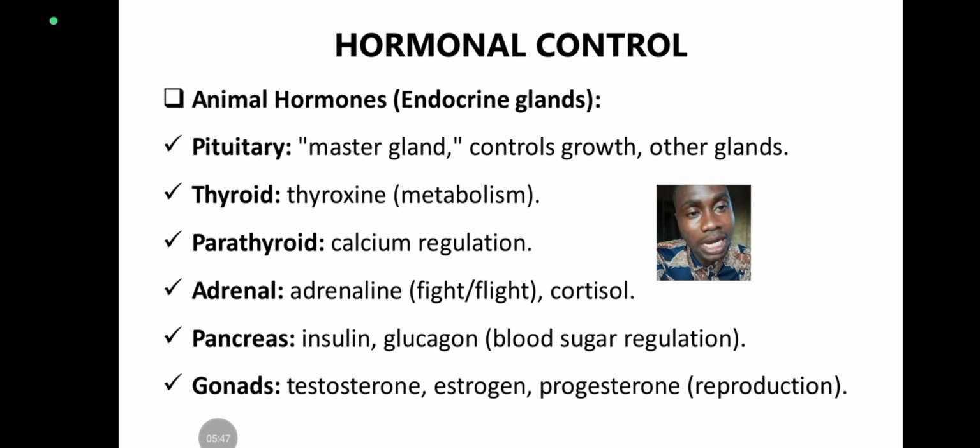You have the adrenal gland, and the adrenal gland produces the catecholamines, or the adrenal hormones. That's where you have adrenaline. It also produces cortisol. You have hormones like adrenocorticotropic hormones, where you have the glucocorticoid and the mineralocorticoid. The glucocorticoid helps to control glucose level in the blood, while the mineralocorticoid helps to control the volume of minerals in the blood, minerals such as potassium, calcium, chlorine, those electrolytes in the blood. That's the function of the mineralocorticoid hormone produced by the adrenal gland.